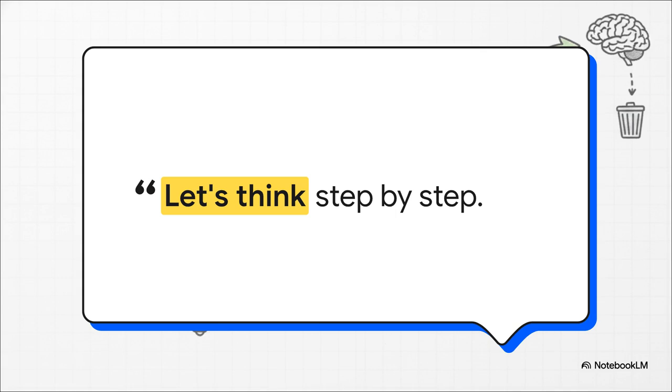You can do this just by adding a simple phrase to your prompt, like, let's think step by step. Or you can provide a positive question and answer example before your actual question to kind of map out the desired logic. Now, this works incredibly well, for sure, but researchers realized it was really only giving the AI half the picture. It was totally missing the crucial element of contrast.